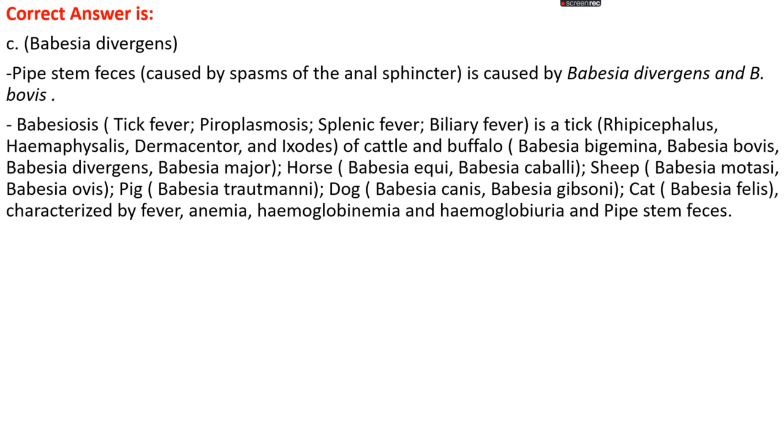In sheep, we find Babesia motasi and Babesia ovis. In pig, we find Babesia trautmanni. In dog, there is Babesia canis and Babesia gibsoni. In the case of cat, Babesia felis. The disease is mainly characterized by fever and anemia, hemoglobinemia, that is hemoglobin in the blood, and hemoglobinuria, that is hemoglobin found in the urine, and there is pipe stem feces.